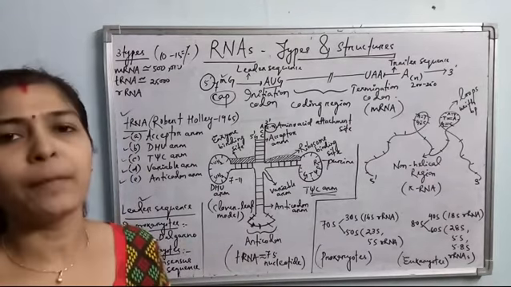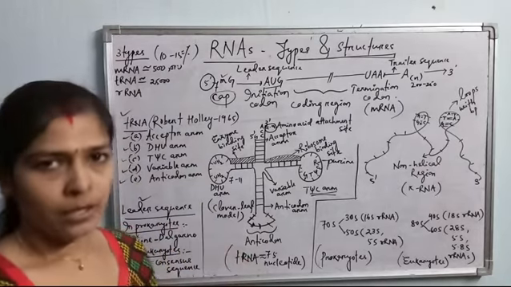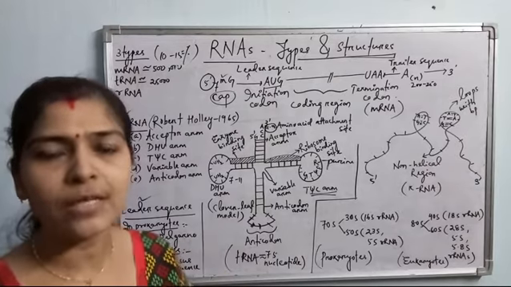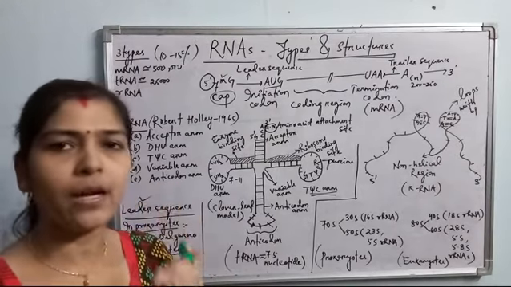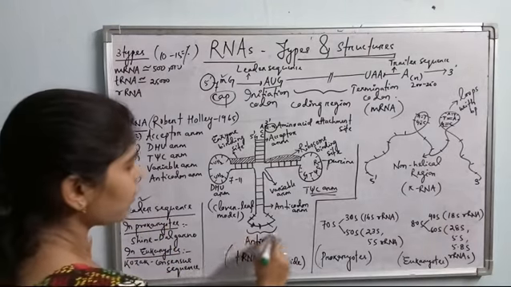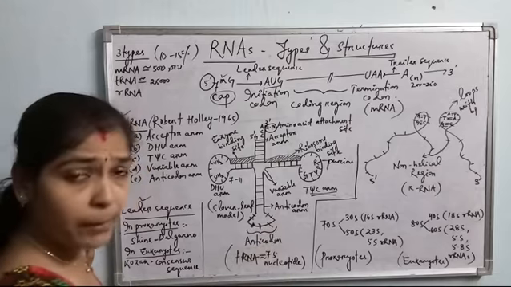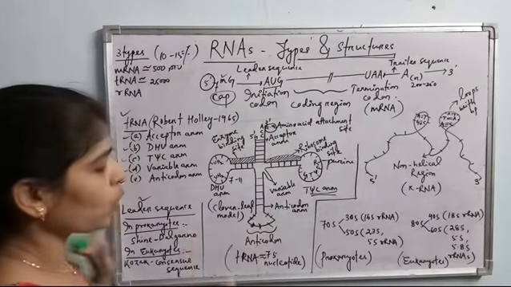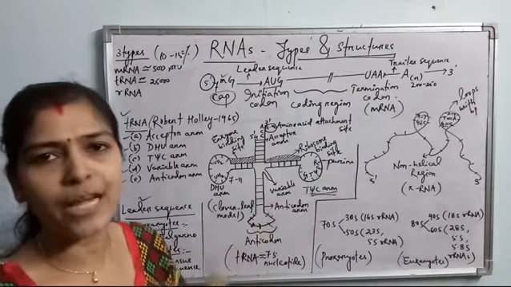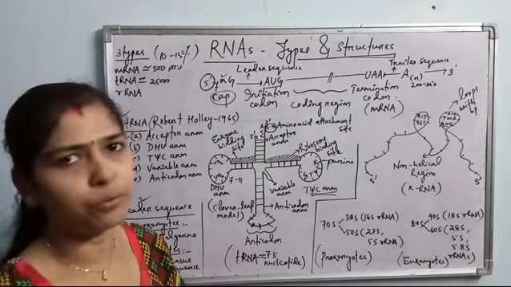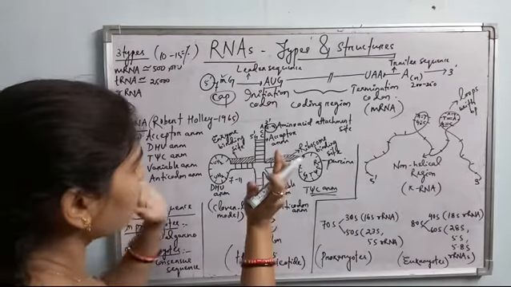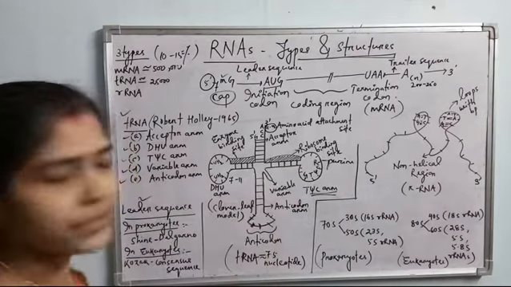And as there are 20 amino acids, there must be 20 or more than 20 types of tRNA molecules which code different amino acids, and each tRNA brings a specific amino acid as per the codon sequence. So this is the anticodon, which is complementary to the codon sequence of mRNA, and due to this anticodon only, the tRNA is able to recognize the codon and bring the amino acid from the cytoplasm to the protein synthetic site, that is the ribosome. Okay. So this is all about the structure of tRNA molecule and the functions of different arms of tRNA molecule.